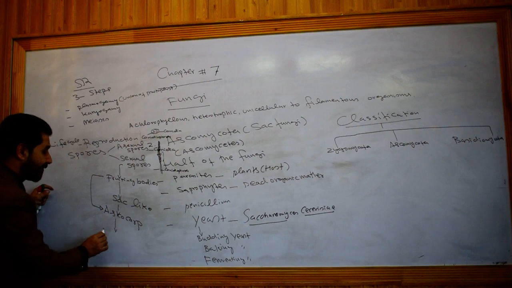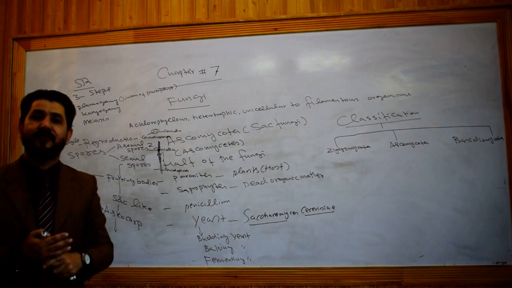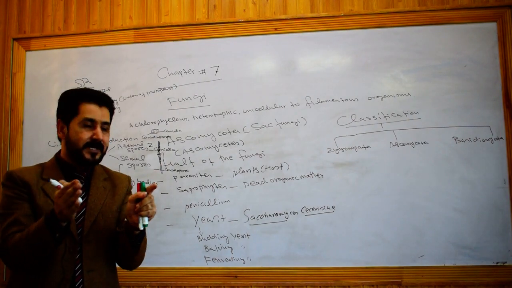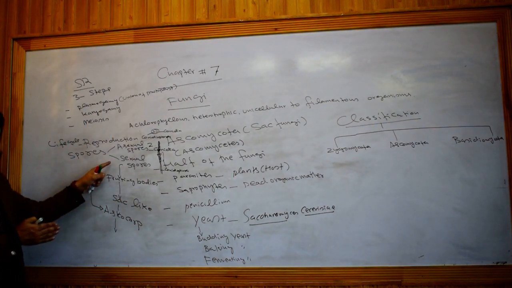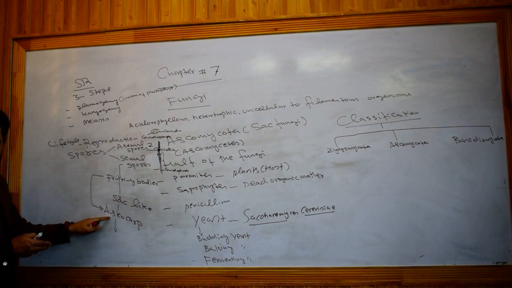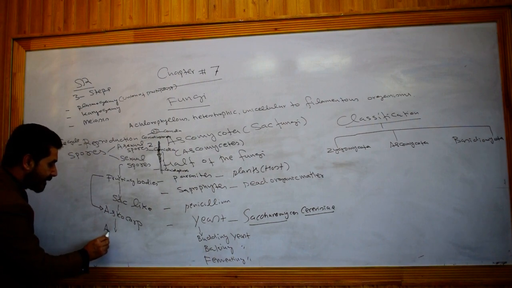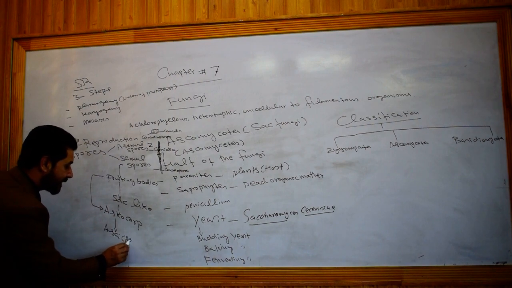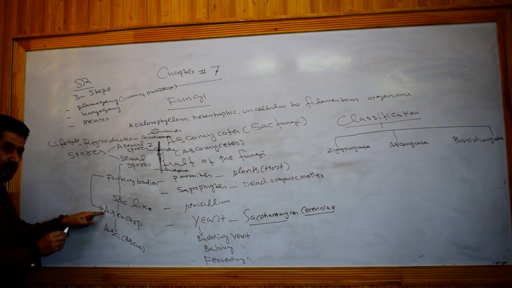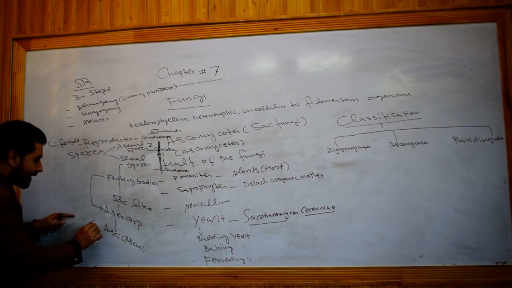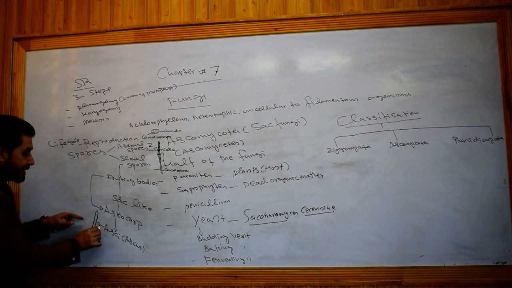Fruiting body is the aggregation of what? Hyphal filaments, hyphal threads. They aggregate together to produce a fruiting body, which in this case is called ascocarp. Ascocarp has many asci in it. Ascocarp is the combination of many asci. This is called asci, a sac-like structure again. Singular is called ascus.